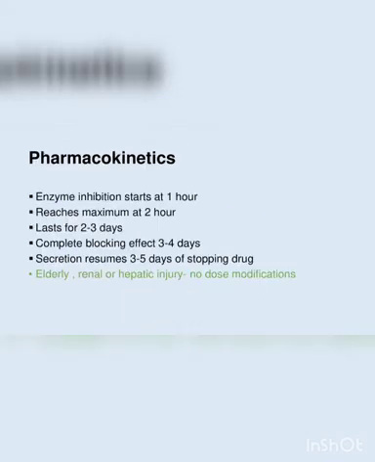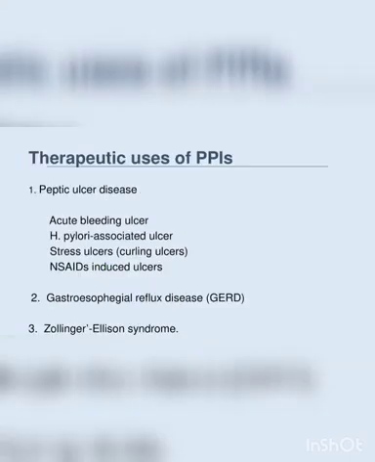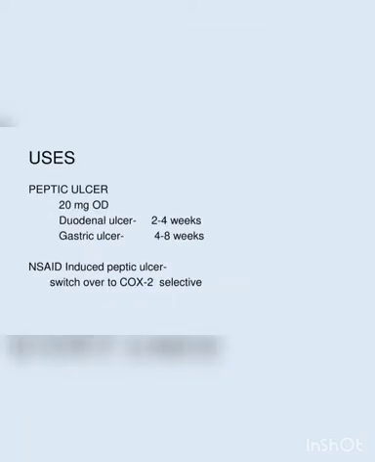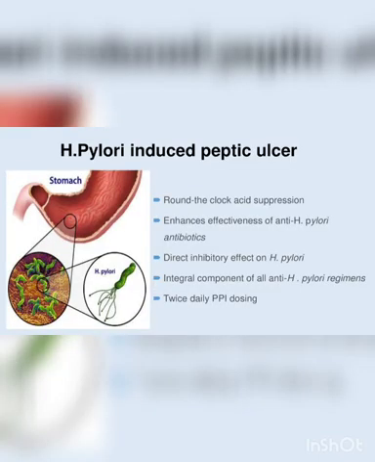Coming to pharmacokinetics, the enzyme inhibition starts in about 1 hour and reaches the maximum at 2 hours, and the effect can last for 2 to 3 days. Uses: apart from peptic ulcer disease, it is also used in gastroesophageal reflux disease and Zollinger-Ellison syndrome. Coming to dosage, for duodenal ulcer it is 4 weeks of treatment, and for gastric ulcer about 4 to 8 weeks of treatment, at a 20 mg OD dose.